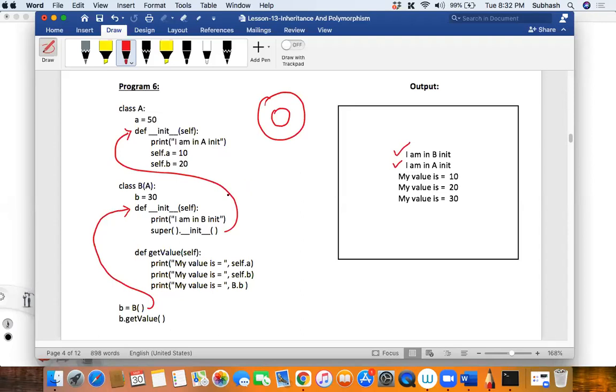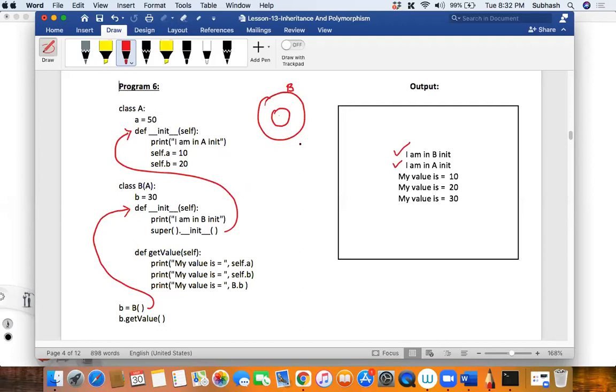Agree, disagree with me? Yes or no? This is called B and this is A, isn't it? So B is made out of A. It is inheriting all the properties of A along with its own properties. Did you understand this diagram right now? So now what will this A contain? The only thing is the object is nameless. We are not giving any name to it, isn't it?